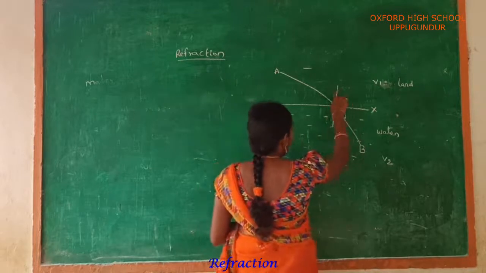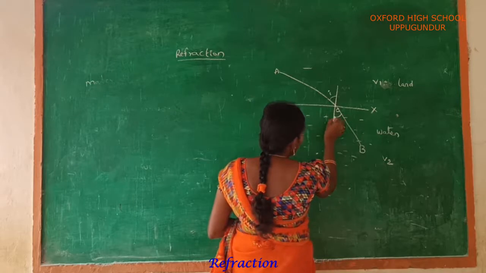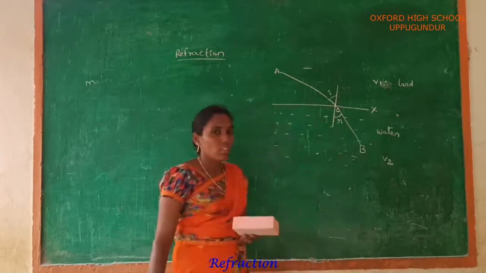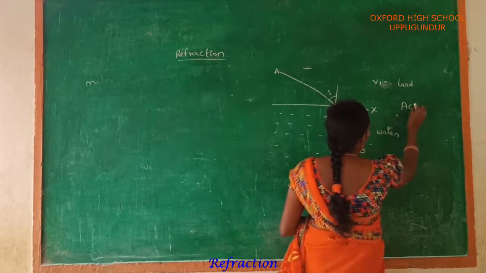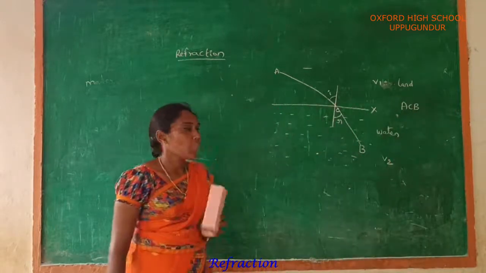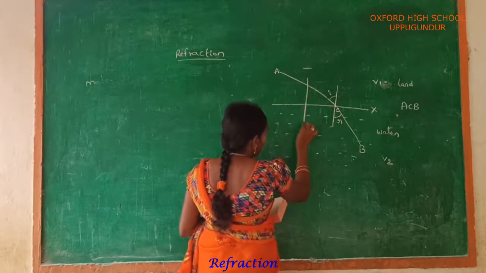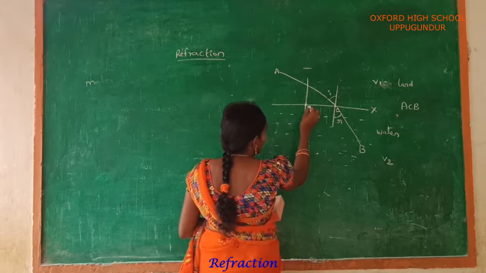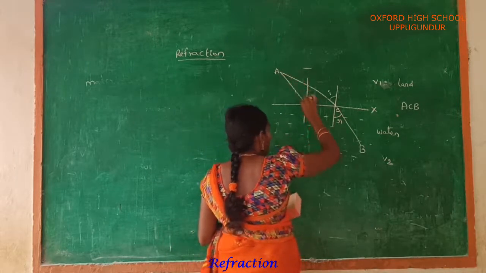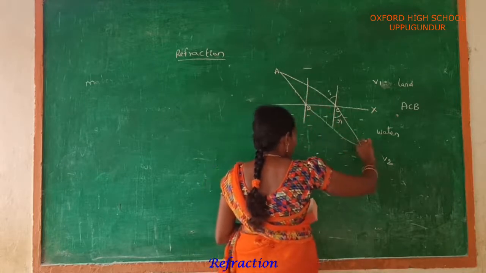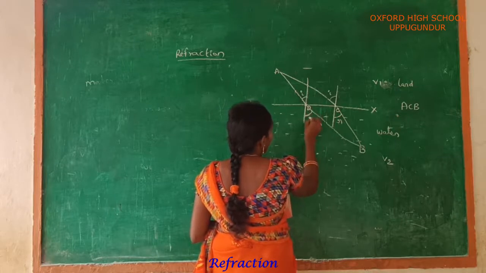Here this is the normal and this is the incident ray. This is called the angle of incidence. This is called the angle of refraction. ACB is one path to save that person. See the next, draw the next perpendicular line which is very close to the point C, that is DM. Here also this is the second path to save that person. Here this is the angle of incidence and this is the angle of refraction.